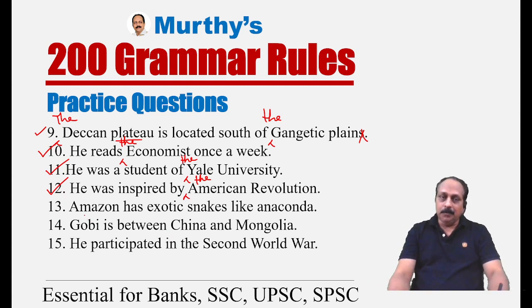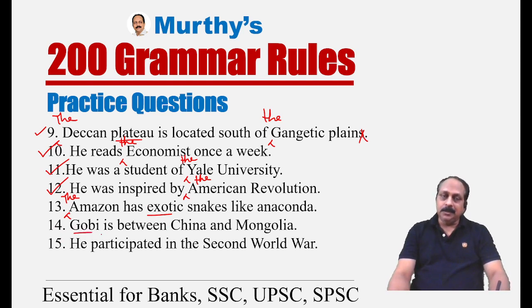Amazon, a river, and before any river, we have to use a definite article the. The Amazon has exotic snakes like anaconda. Exotic has two different meanings. One, foreign, exotic locations, foreign locations. Another meaning of the word exotic, something unusual, something outstanding, exotic flora, exotic fauna, an important word.